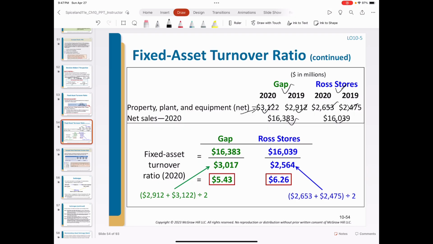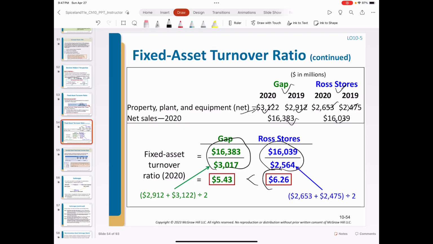That also indicates Gap is more capital intensive. Then we calculate the fixed assets turnover. We find Ross Stores has a greater turnover ratio than Gap. Ross Stores is more efficient in utilizing its assets, especially fixed assets.